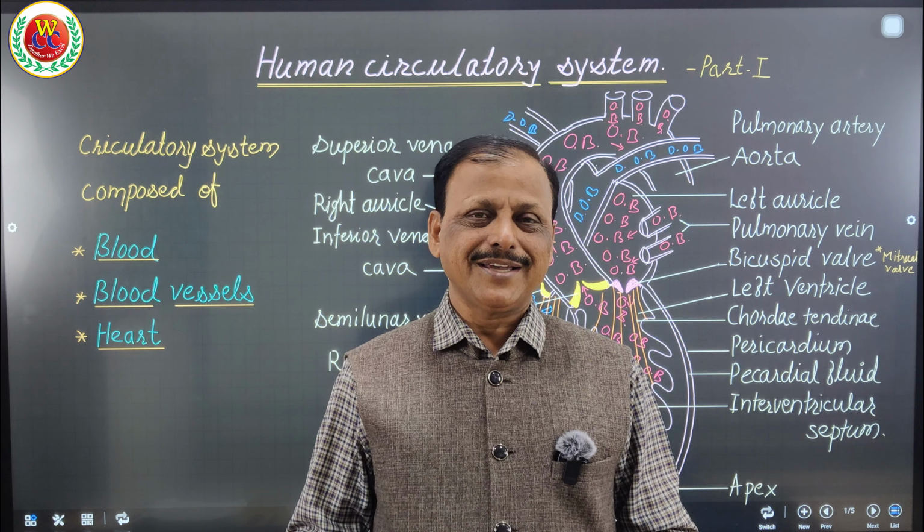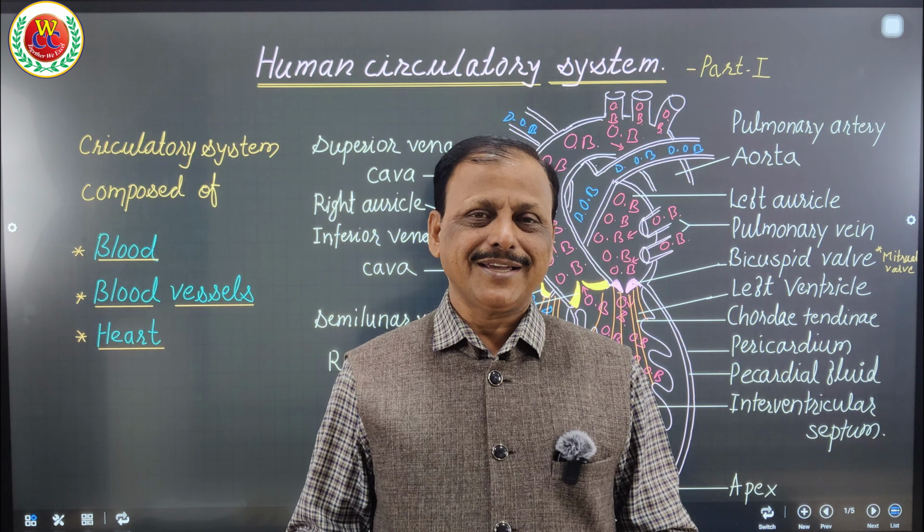When the ventricles contract, the valves get closed, and they produce the first sound called lub. When the ventricles contract, blood is pumped: the left ventricle contracts and pumps blood into the aorta, and the right ventricle contracts and pumps blood into the pulmonary artery.